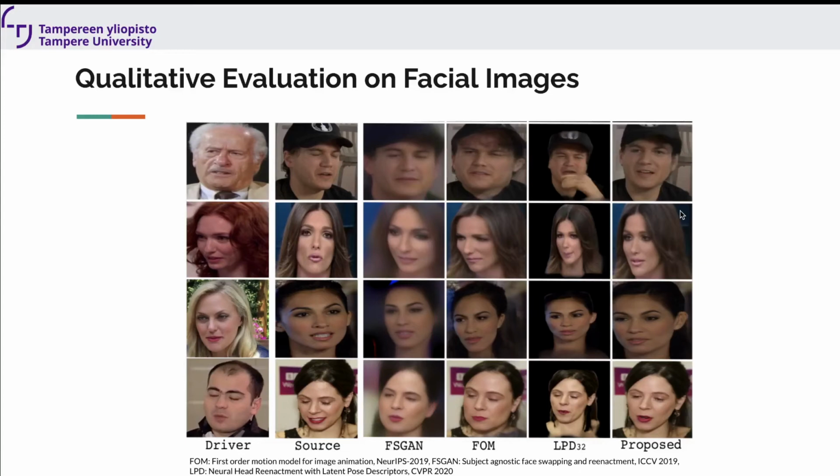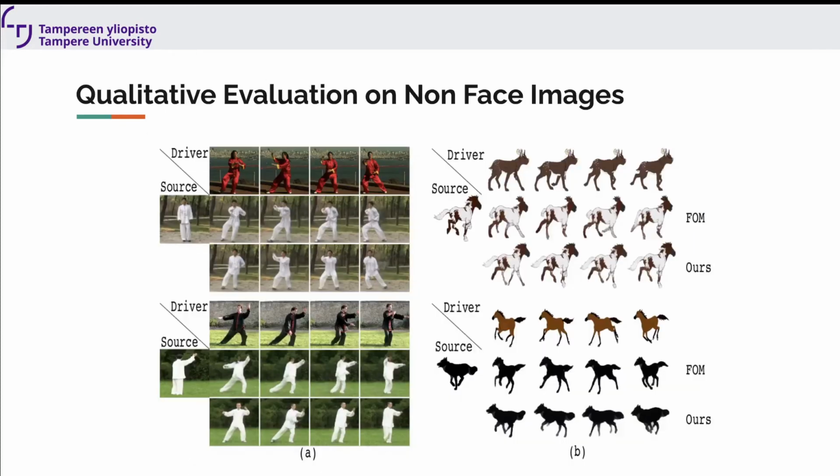The qualitative results show that our model preserves the identity and the facial shape of the source image better than the other state-of-the-art models, and it is very suitable for cross reenactment. For the non-face objects, it is clearly evident that our model preserves the object identity better than FOM. In all the cases, we applied it to the Tai Chi and MGIF datasets.